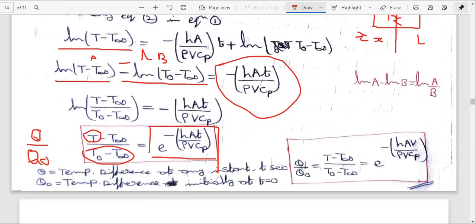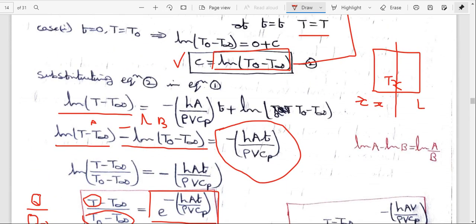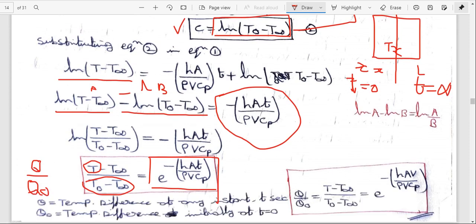Here t equal to 0 is the initial time, and the temperature at infinity is T infinity. So we can calculate some time-dependent values, for example at time equal to 10 seconds we can calculate the Tx value. So it depends upon the time taken.